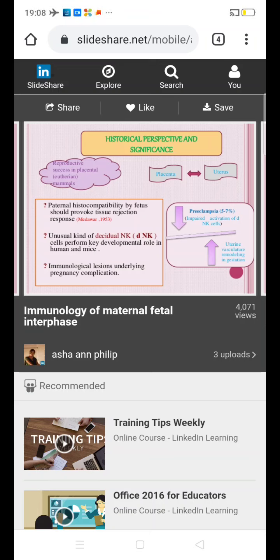The second question is how unusual decidual natural killer cells play a key role in the development of pregnancy in humans and mice. The third one is the immunological lesions underlying the pregnancy complications. If you see preeclampsia, which is a condition associated with impaired trophoblastic function, there is impaired activation of the natural killer cells, and this in turn causes impaired uterine vasculature remodeling, which causes abnormal trophoblastic function and thereby results in preeclampsia.